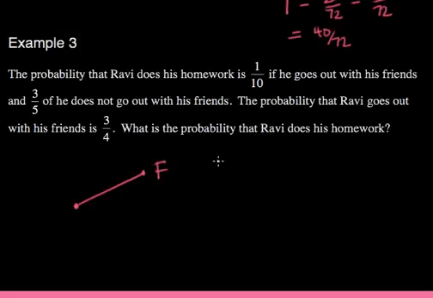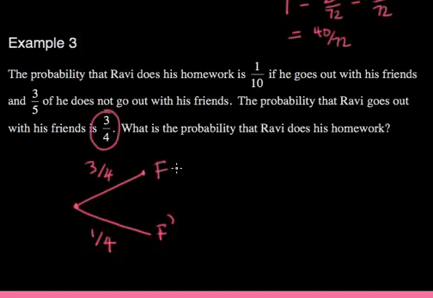But what's the probability of him going out with his friends? What is this probability? Well, if we carry on reading, it says in the next sentence, the probability that he goes out with his friends is 3/4. So let's stick that down here. That's 3/4. That's going out with his friends. So quickly we can just work out if he doesn't go out with his mates, if he's sick or if he's just being boring, then that's a 1/4 chance of that happening.